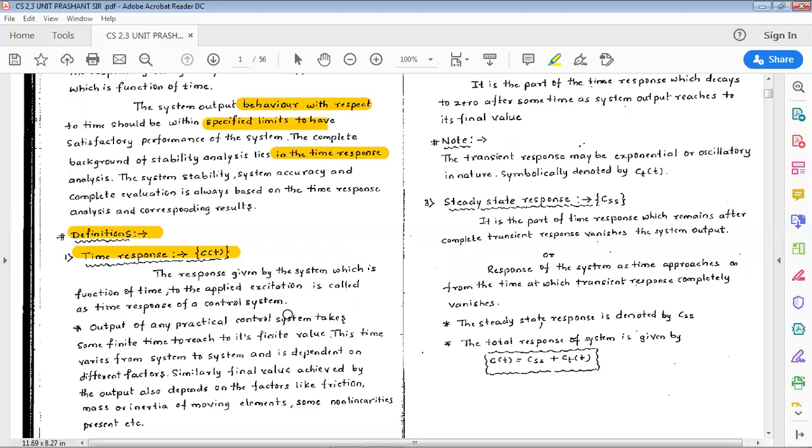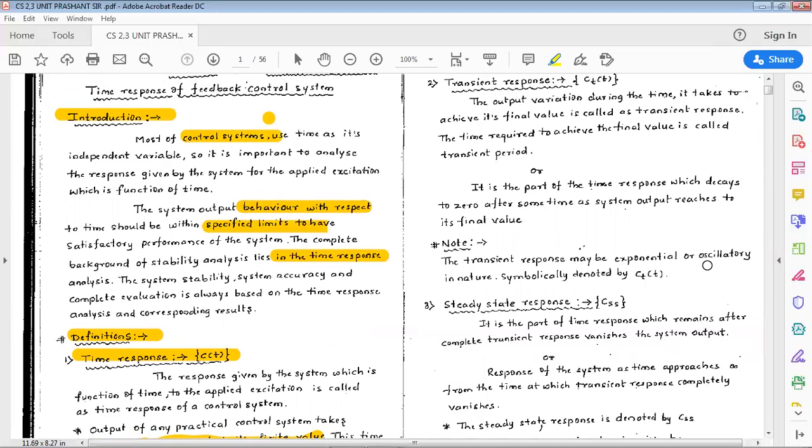The output of any practical control system takes some finite time to reach its final value. This time varies from system to system and depends on different factors. Similarly, the final value achieved by the output also depends on factors like friction, mass, or inertia of moving elements, and some non-linearity present in the system.